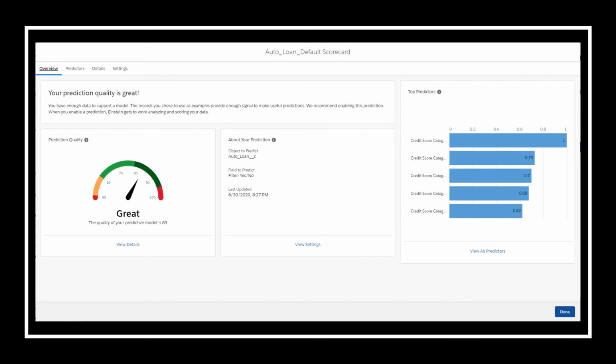You'll look first at the colorful gauge on the left that indicates how accurate our prediction is likely to be. If the prediction quality is too low, this will mean that our model is really no better than tossing a coin to predict mortgage approval, which is not good. A low prediction quality could be the result of insufficient or low quality data. If the prediction is too high, then it's still not good because there's perhaps a leaker somewhere that you should remove. So what if you're in the middle, the green area? Well, that is good, but you will still have to ask yourself, how good is it? Is it good enough? And there's really no simple answer to this question. It will depend a lot on your data and how you intend to use the prediction.